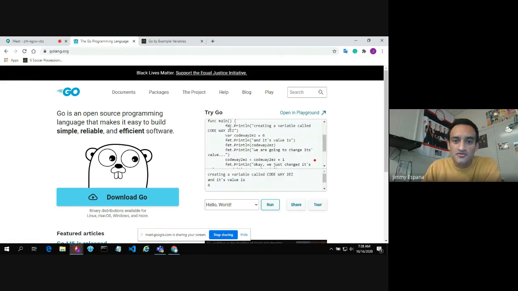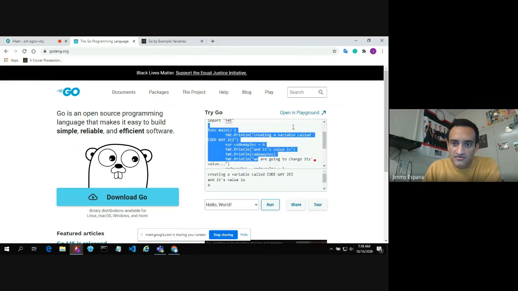So the first thing we do is a print statement. We're printing information to the screen. Then we're creating a variable called code way too easy. We give it a value of 6. We put another information to the screen. We put more information to the screen, in this case, the value of the code way too easy variable.